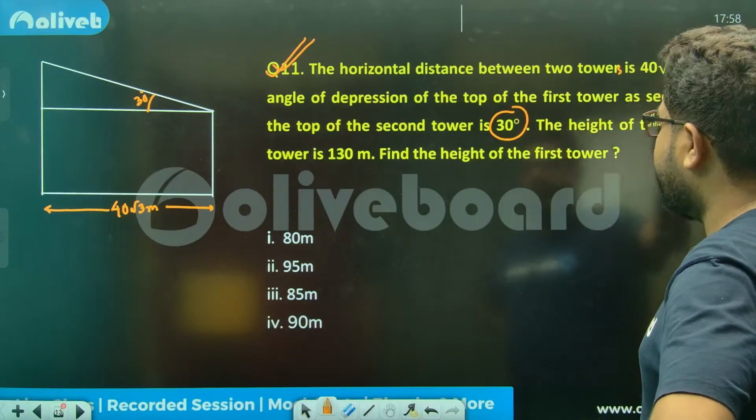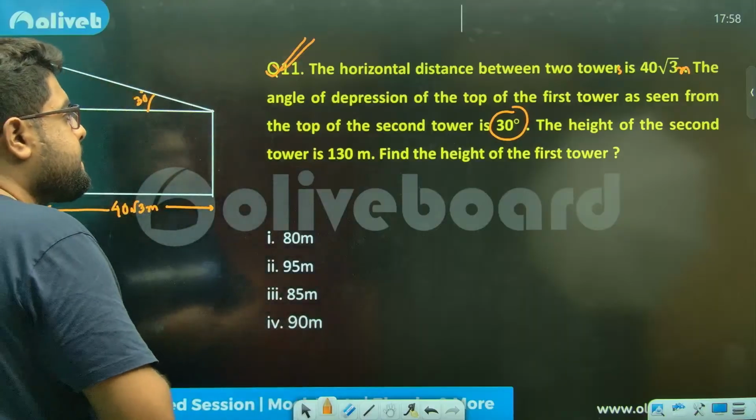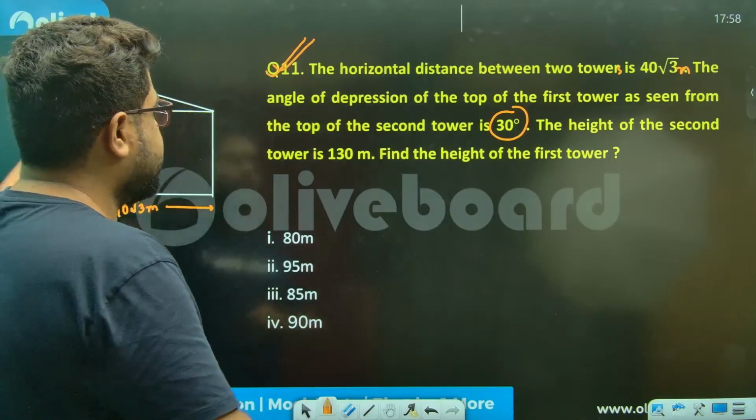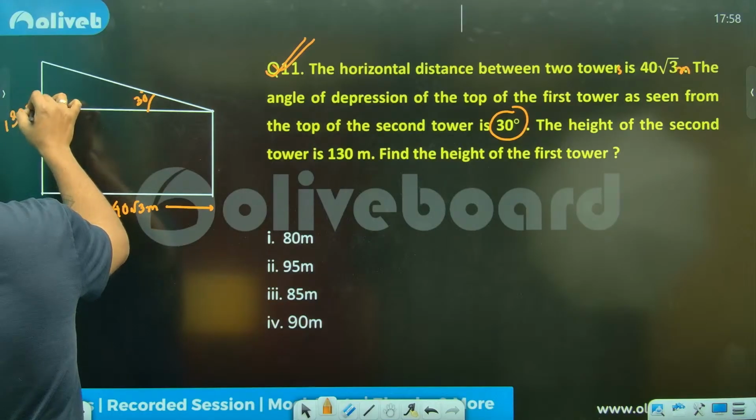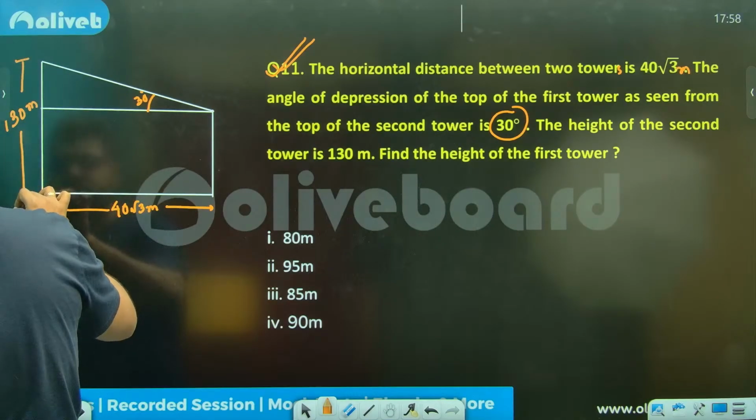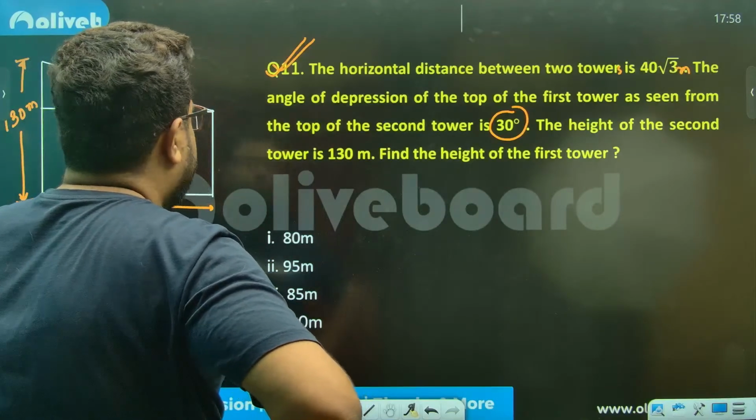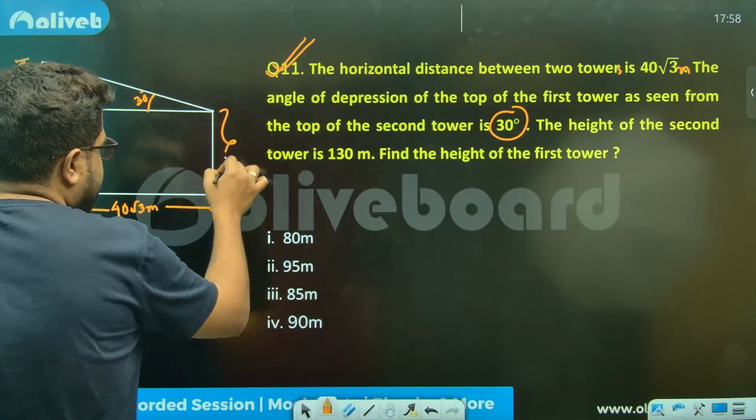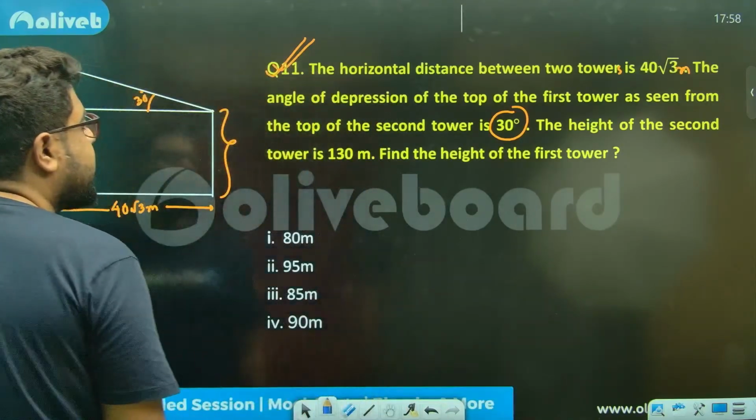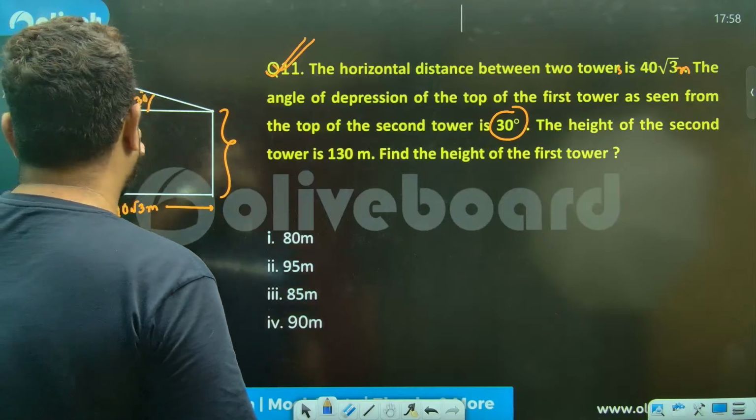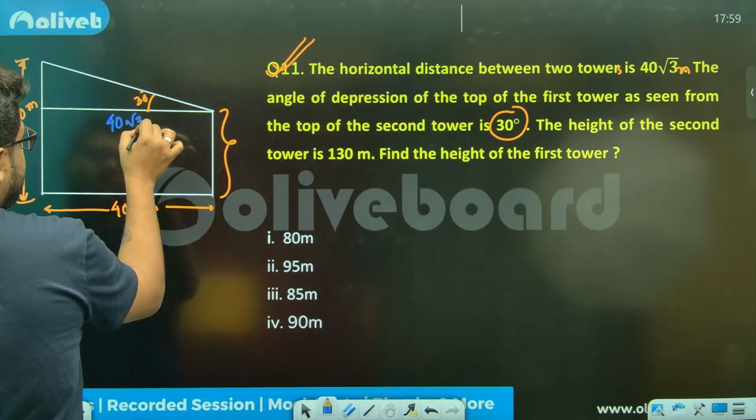The height of the second tower is 130 meters. So this is the first tower. Find the height of the first tower. They are asking you to find this. So this is 40 root 3, meaning this is also 40 root 3.